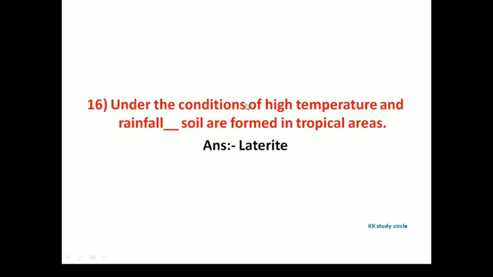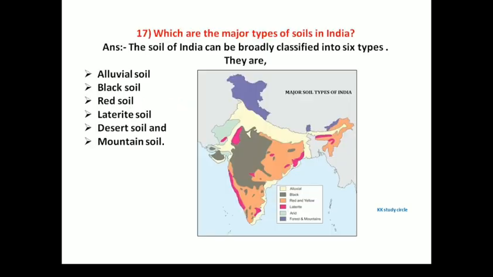Next question. Under the condition of high temperature and rainfall, dash soil is formed in tropical areas. Laterite soil is formed in tropical areas. Next question. Which are the major types of soils in India? The soils of India can be broadly classified into 6 types. They are alluvial soil, black soil, red soil, laterite soil, desert soils, and mountain soils. In this picture you can see the red soils and the places where they are found.